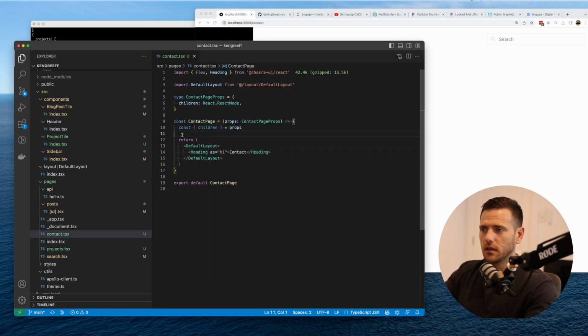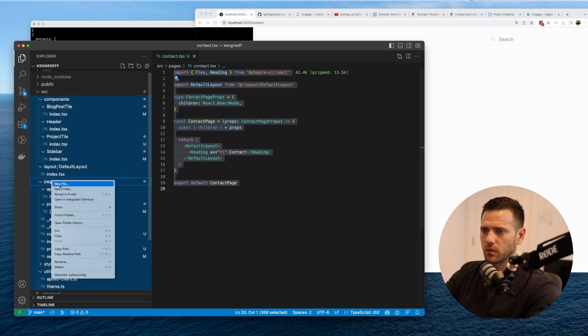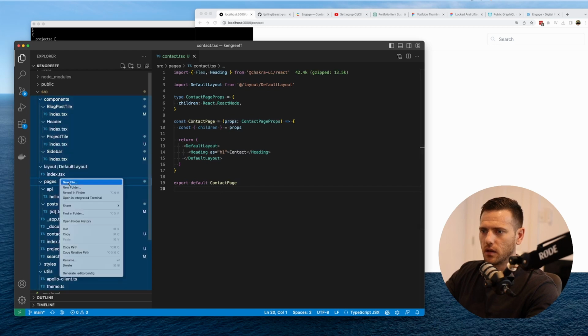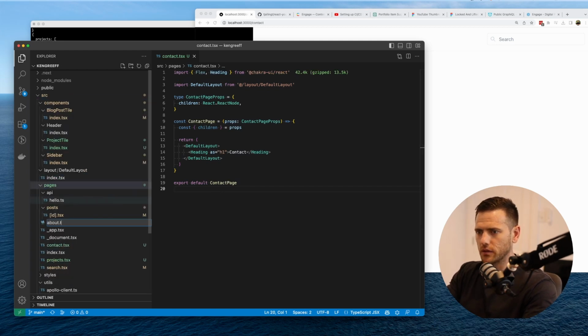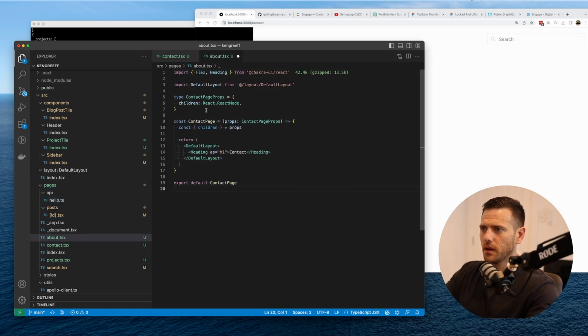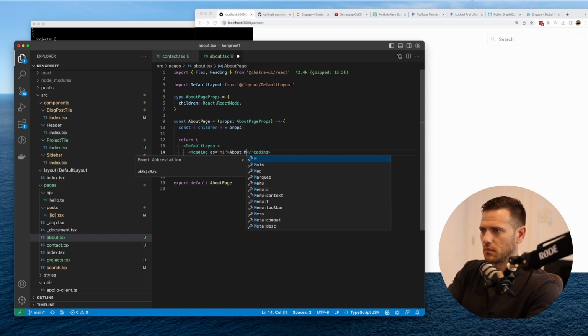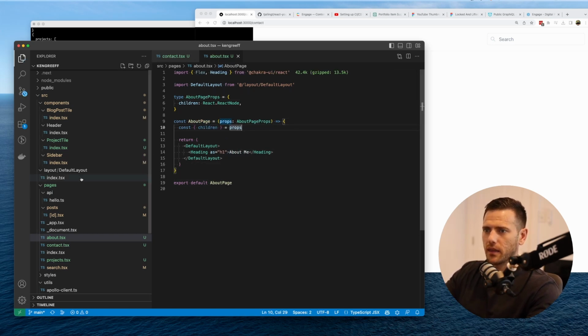You know what I also need? I'm going to add it in just so I don't forget to do it. We're going to add a new page. I'm going to copy all this page. It's pretty much boilerplate. Add a new page, about.tsx, pump that in. And this is going to be called the about page. And this is about me. And I'm going to add that into the sidebar.